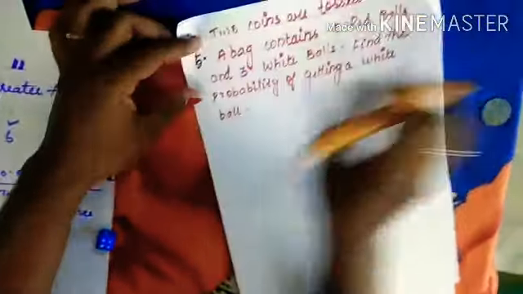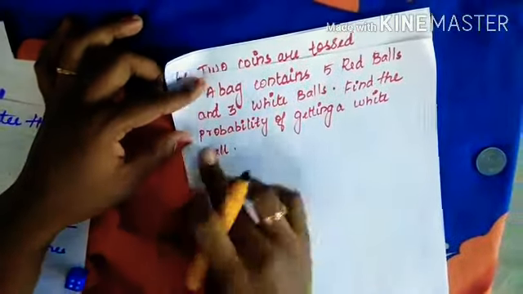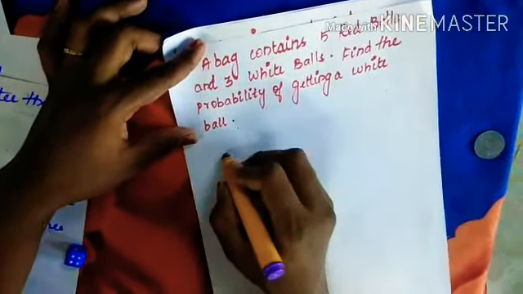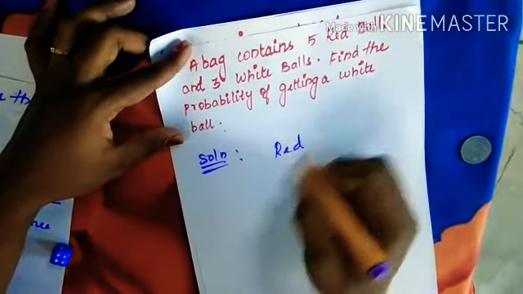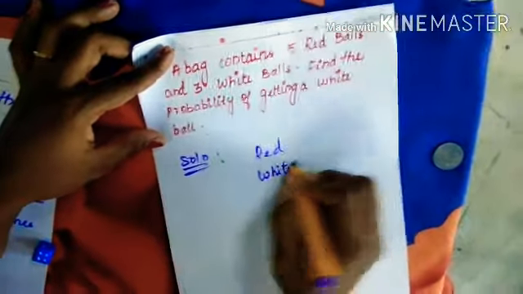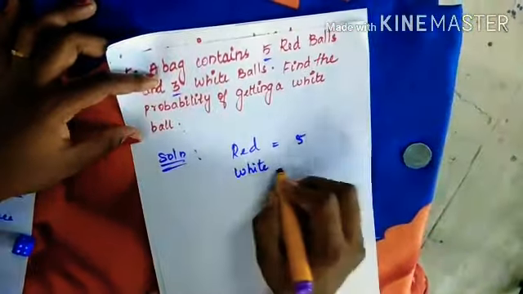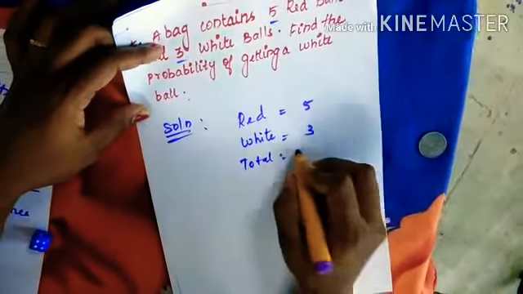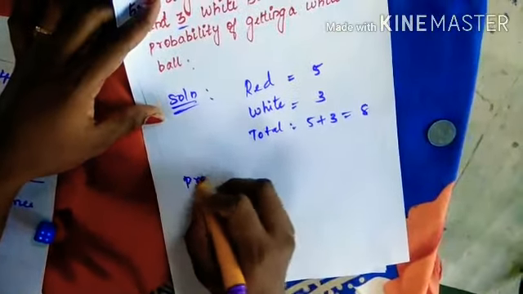Next problem. A bag contains 5 red balls and 3 white balls. Find the probability of getting a white ball. So children, see, the bag is having red balls and white balls. We are having 5 red balls, 3 white balls. So total balls we are having is 5 plus 3, 8 balls. Okay. What is the probability they are asking?